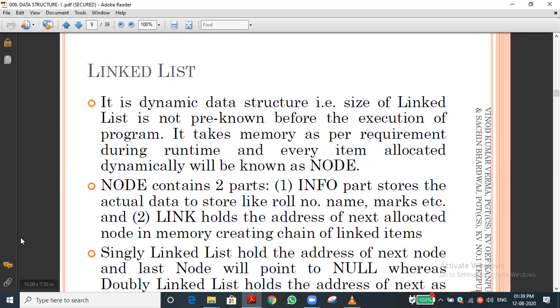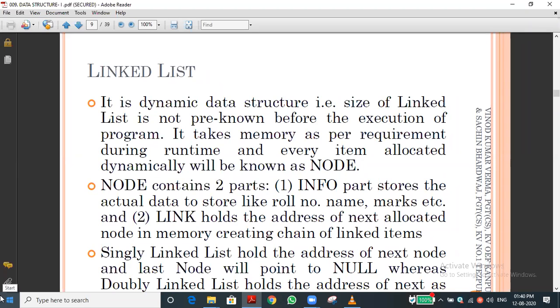The size of an array is known before the execution of the program. Size means the length. In a linked list, the size is not known before the execution. Once it starts, the number of elements can be obtained by using the len method. It takes memory as per the requirement during the runtime for every element.